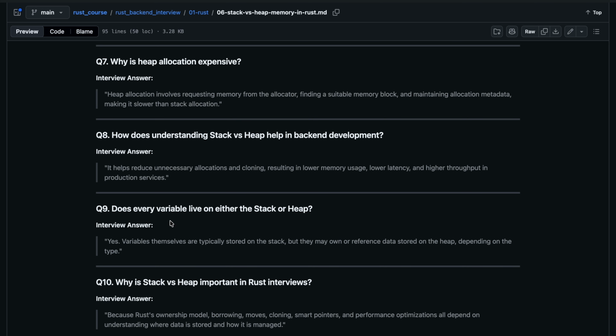Does every variable live on either the stack or the heap? Yes. Variables themselves are typically stored on the stack, but they may own or reference data stored on the heap, depending on the type. Why is stack versus heap important in a Rust interview? Because the ownership model, borrowing, moves, clone, smart pointers, and performance optimization all depend on understanding where data is stored and how it is managed.